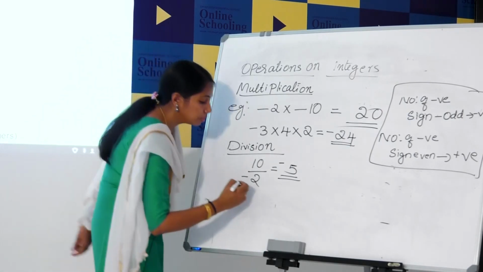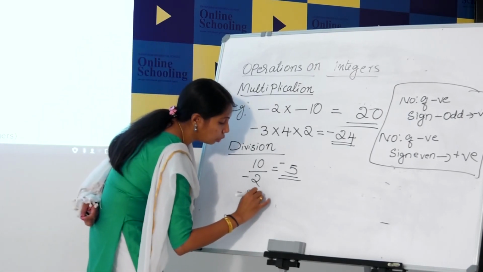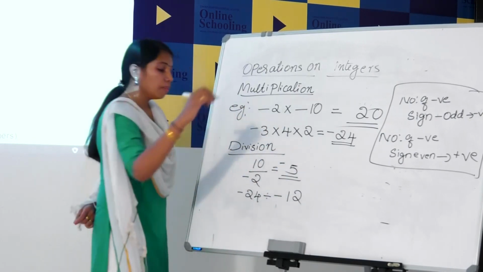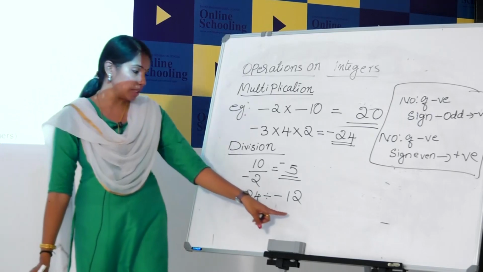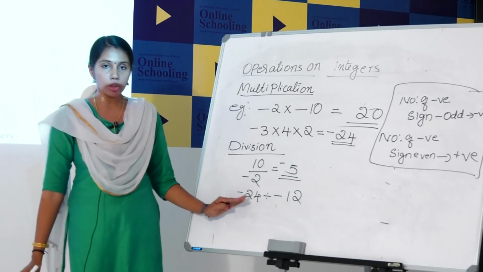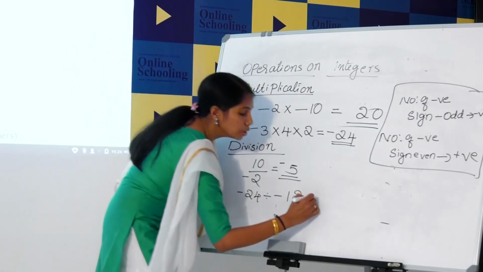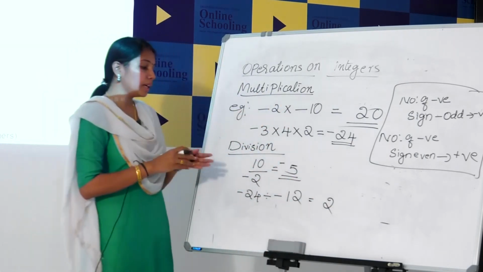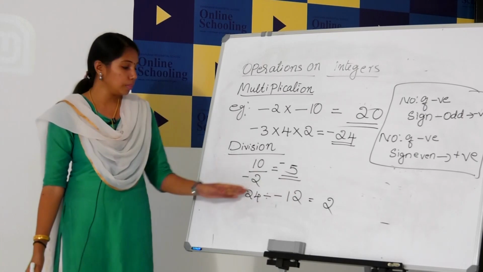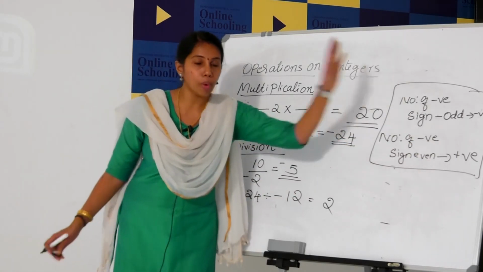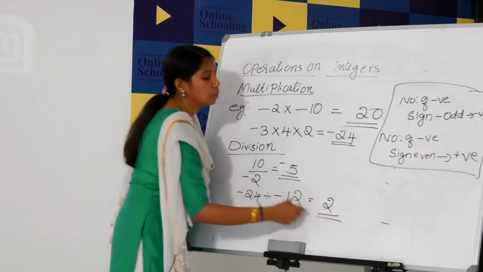One more example. Minus 24 divided by minus 12. Here just divide 24 and 12. What is the answer? 24 divided by 12 is 2. Then look at the number of negative signs. Two negative signs are there. So, that is even. Even becomes positive. So, the answer is positive 2.